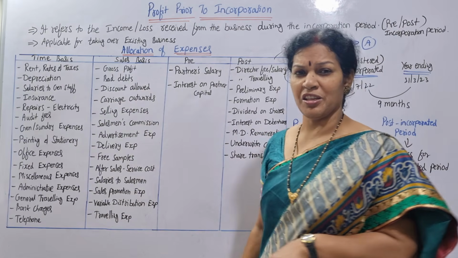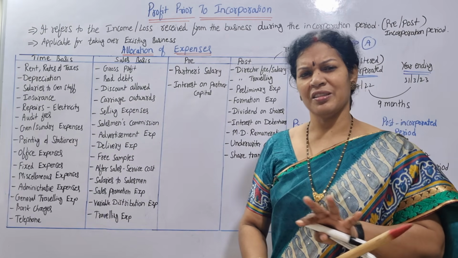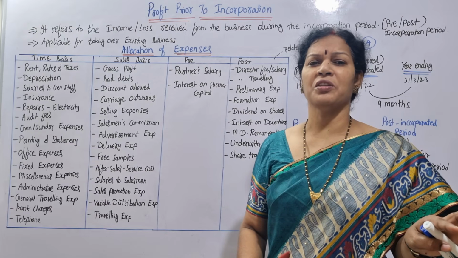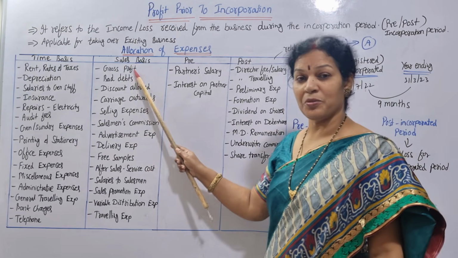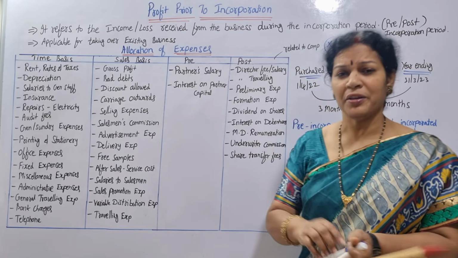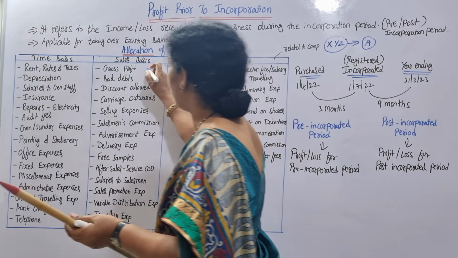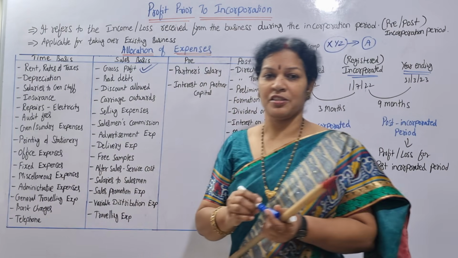Now when it comes to sales basis, only sales-related expenses, the expenses which are related to the selling of the goods, are sales basis. Gross profit, mainly remember, an important point: gross profit is always based on the sales.